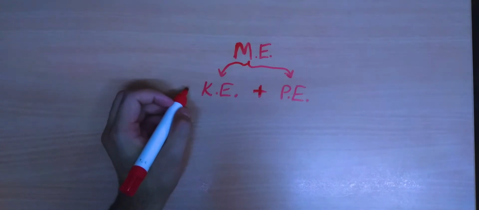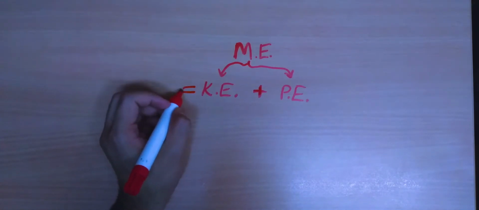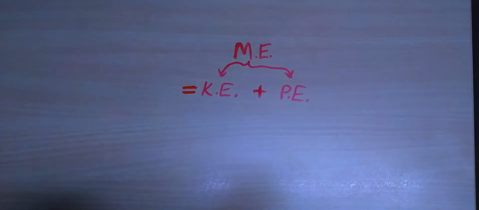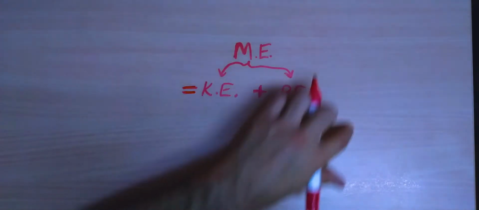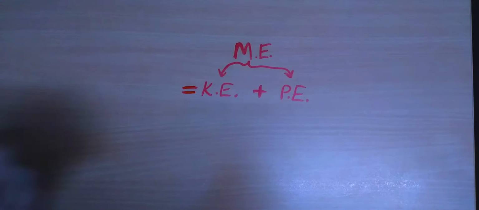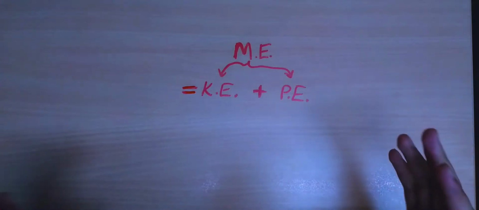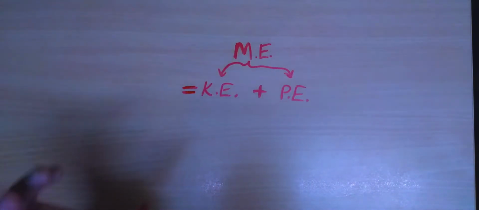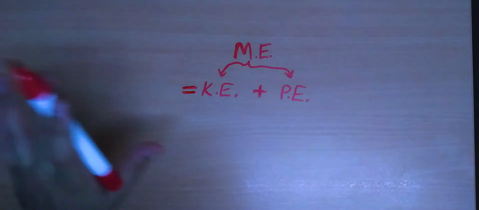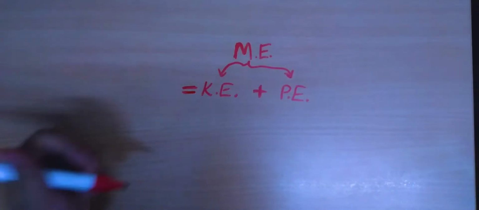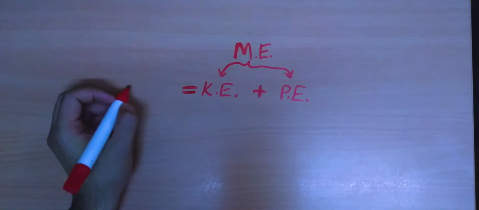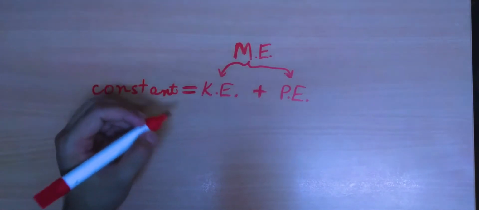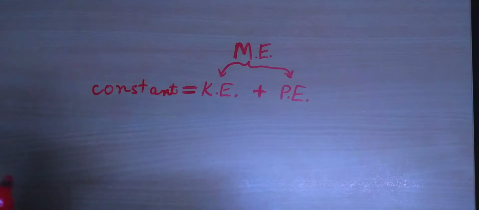And if we have some isolated system, and we are not talking about other forms of energy like chemical or light energy, if we are only focusing on these two types of energies, and the system is not interacting with the rest of the world, the sum of these two should remain conserved. We won't get into other forms of energy for now, but you can restrict the conservation of energy to these two energies for this chapter. So these two should add up to some constant value. If the sum of them is, let's say, 2 joules, it should always remain 2 joules if the system is isolated.